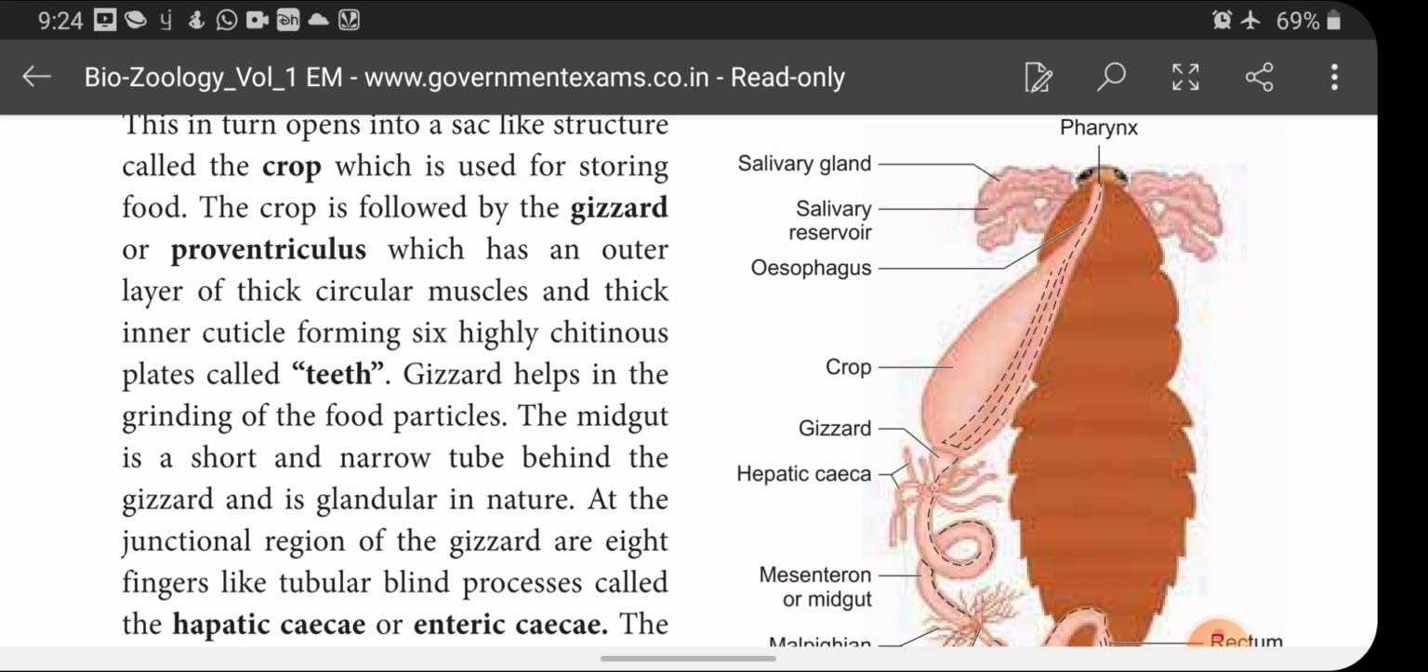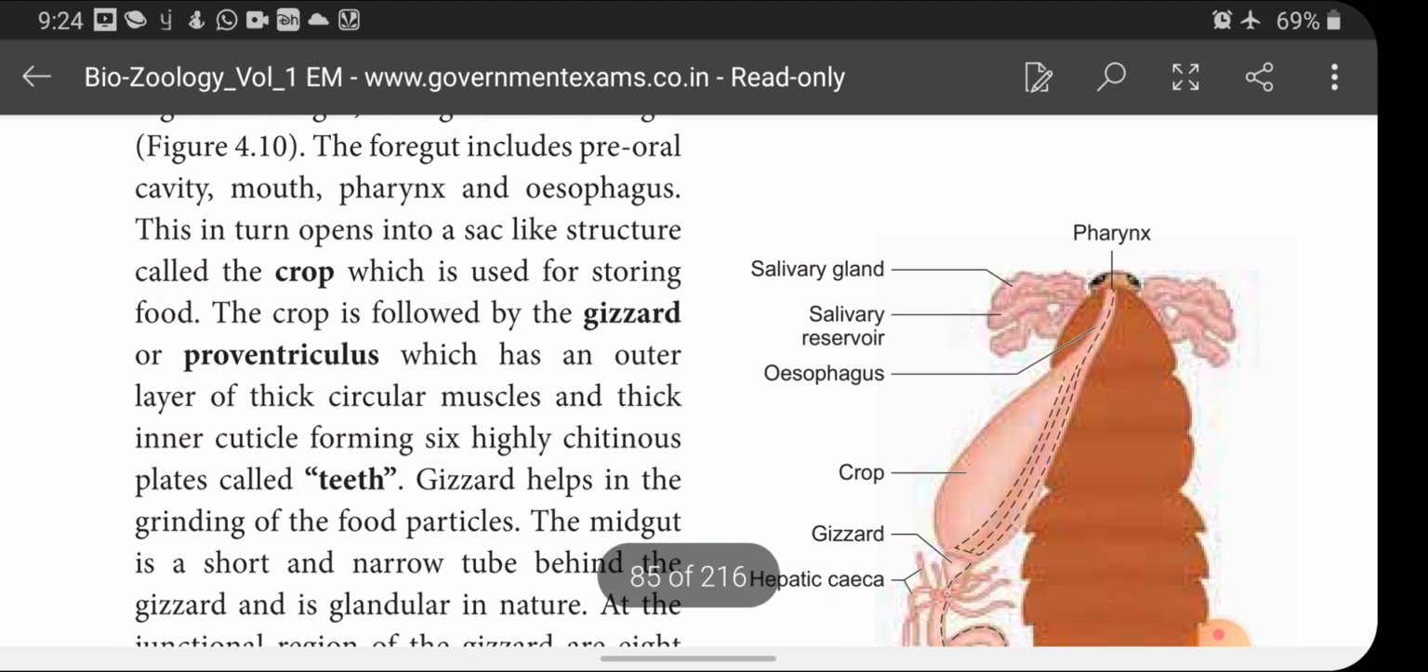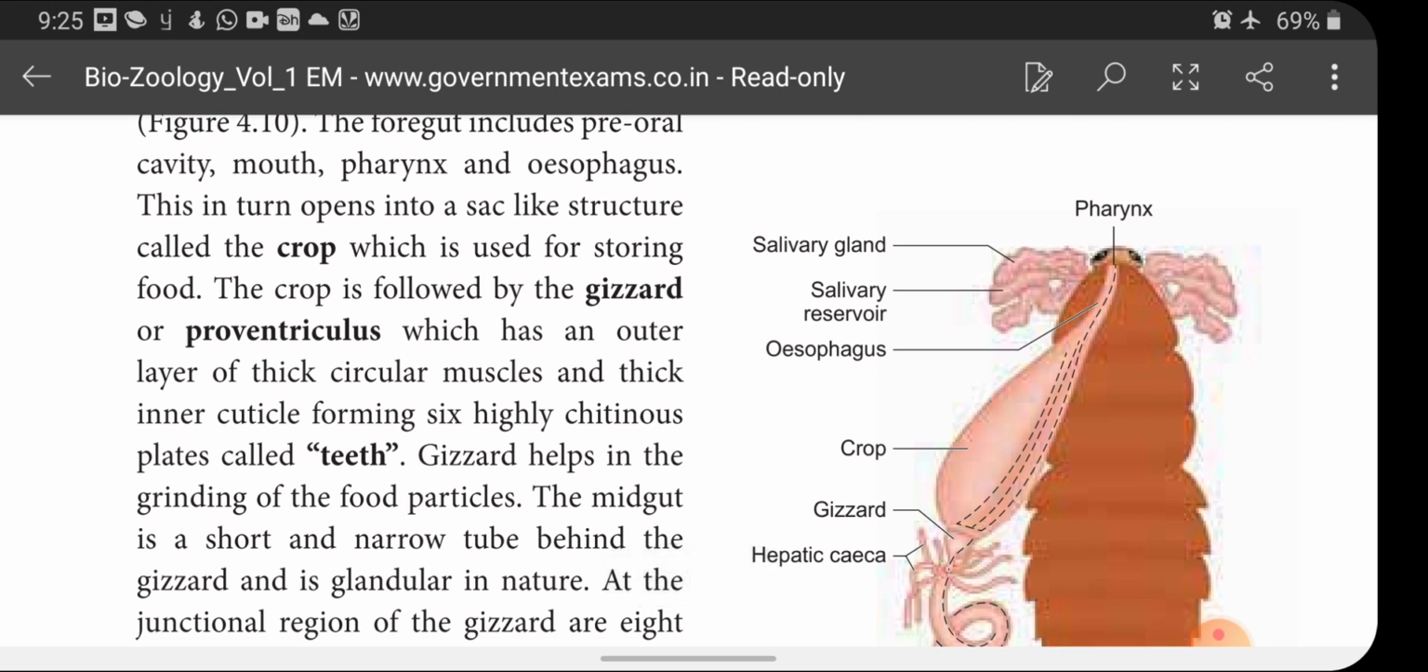So as I said, like our body also, this digestive system of cockroach includes alimentary canal and digestive glands. The alimentary canal includes different parts and is divided into 3 regions: foregut, midgut and hindgut. Foregut includes a pre-oral cavity, mouth, pharynx and esophagus. Here you could see pharynx followed by esophagus, and this in turn opens into a sac-like structure called crop.